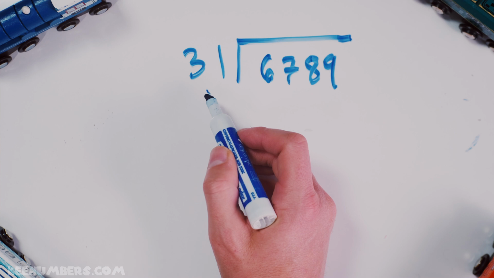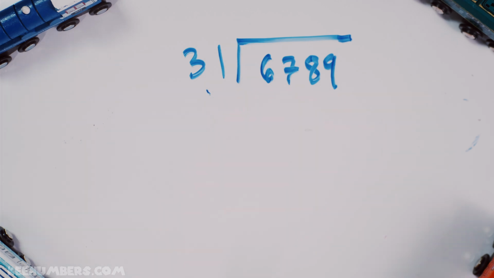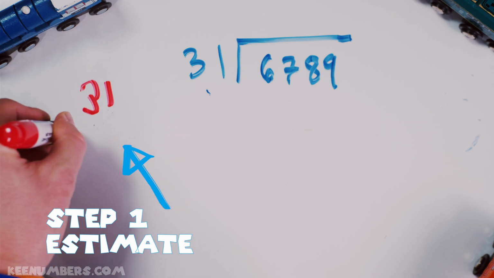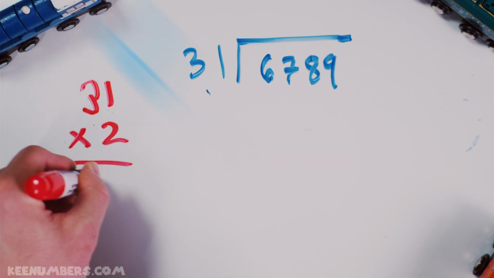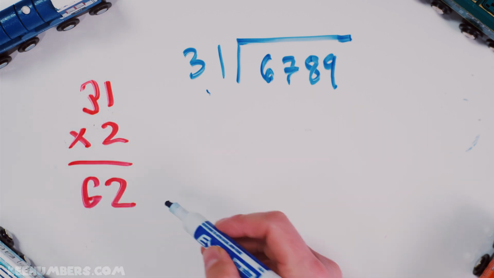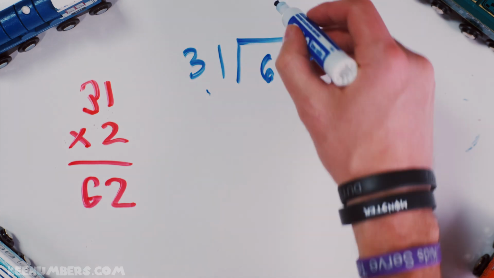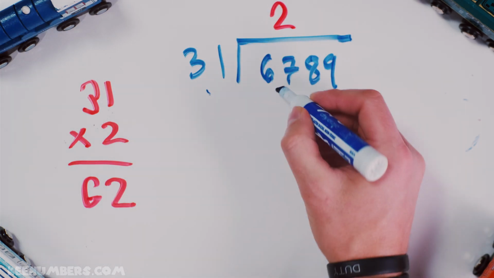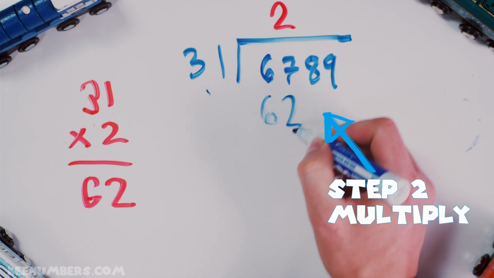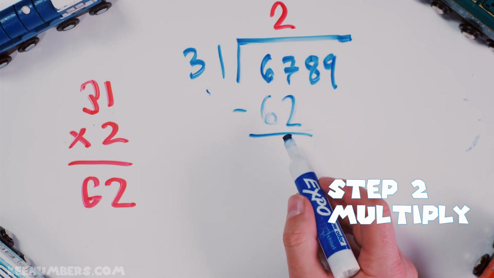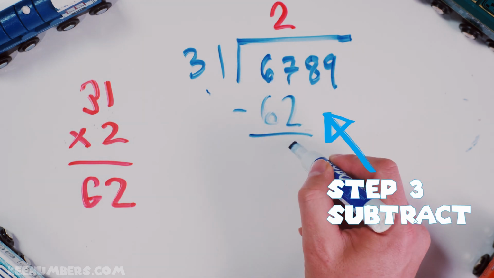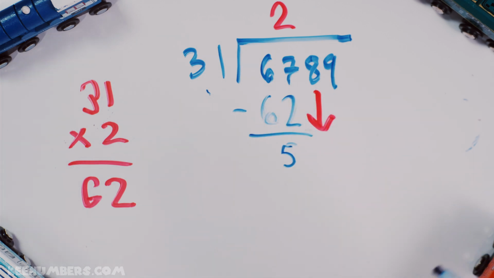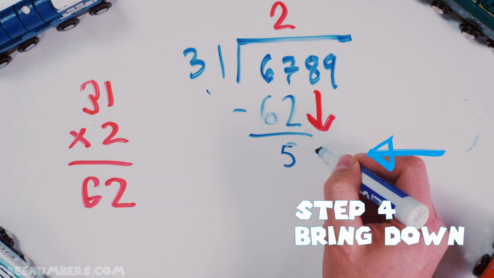Step 1, estimate. How many times does 31 go into 67? Well, let's estimate. Notice 31 times 2 is equal to 62. That's pretty close to 67. So you're going to put your 2 up here. Step 2, multiply. We get 62, as we already discussed, and you're going to subtract. Step 3, subtract. What's left over? 5. And then step 4, pull down, bring down that 8.